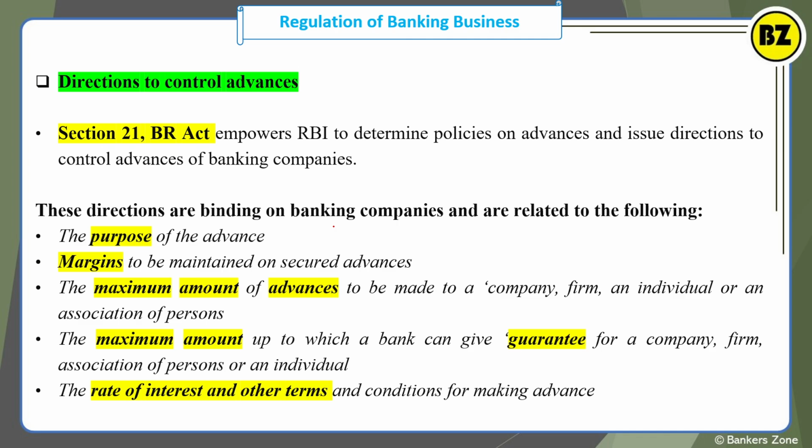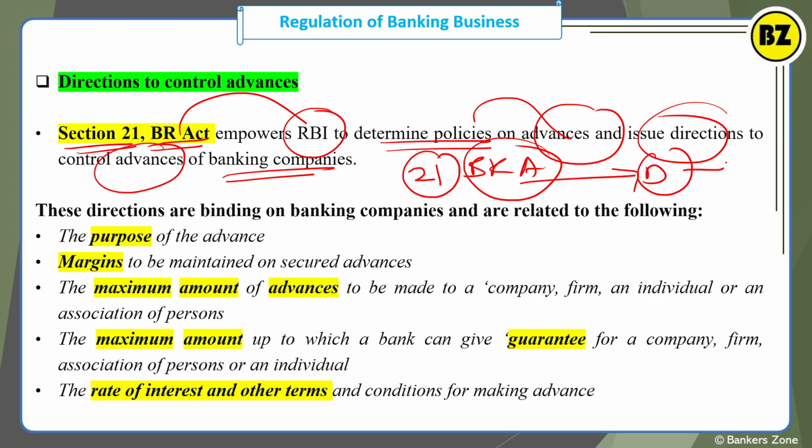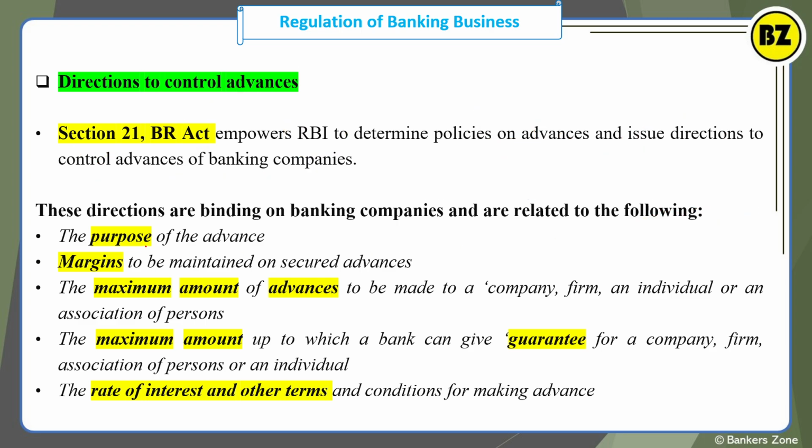So how can RBI give the direction? Very important, section 21 of the Banking Regulation Act empowers RBI to determine the policy on advances and can issue the direction to control the advances of the banking company. Section 21 empowers RBI to give direction to the bank regarding loans and advances. These directions are binding on the banking company, which means the bank compulsorily has to follow them. They relate to the following.